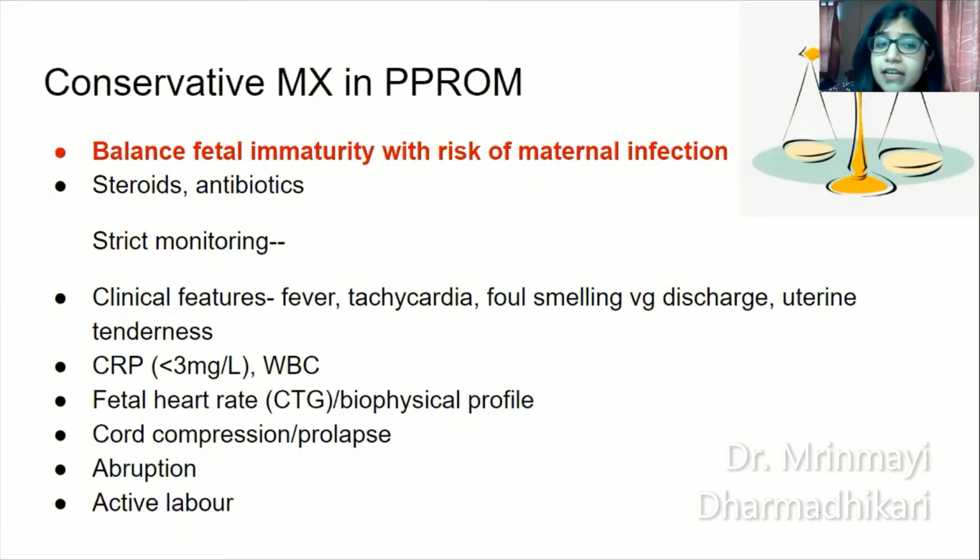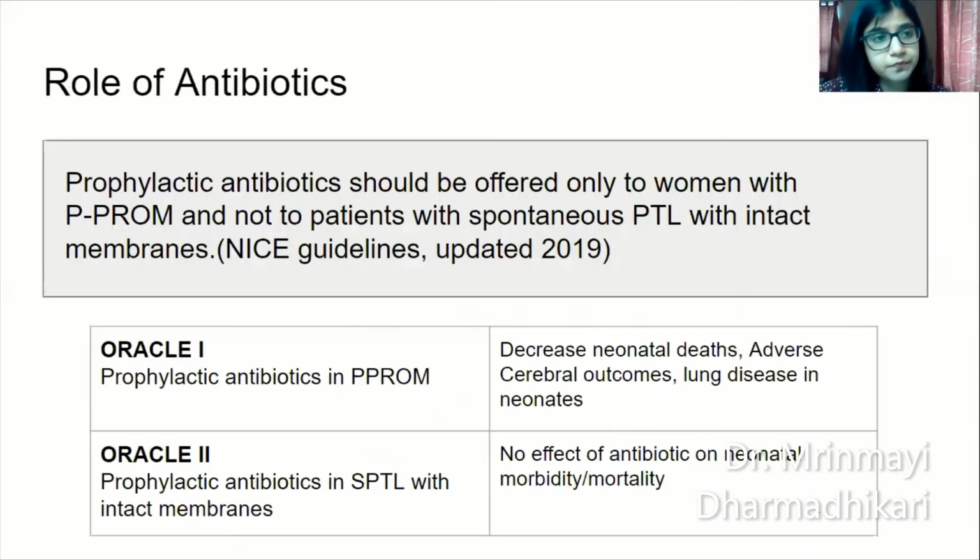C-reactive protein levels and WBC count should be sent, and they should be clinically correlated. A standalone report should not be accepted. It should be clinically correlated, and then you decide on delivery of the patient. Fetal heart rate, biophysical profile, any incidence of cord compression or prolapse, any abruption, any active labor, if any of these are present, you must stop the conservative management and expedite delivery of the patient.